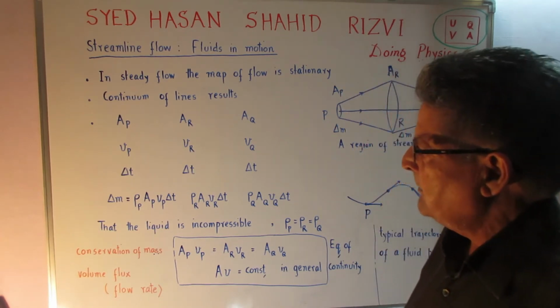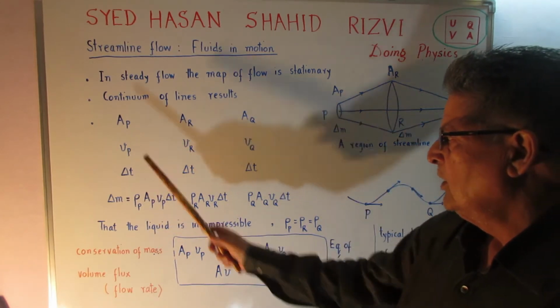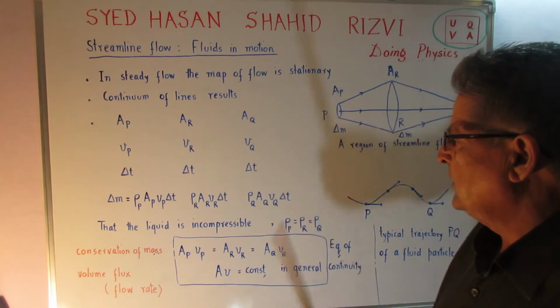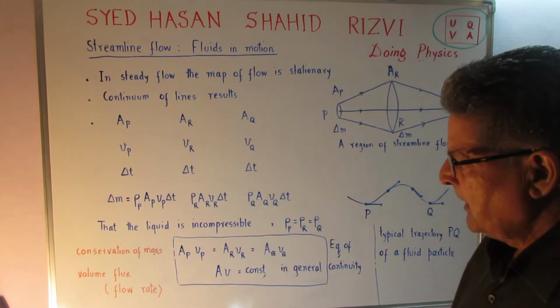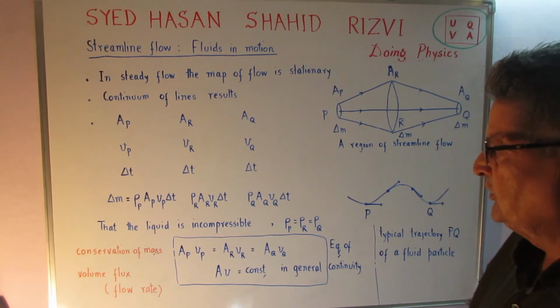The resultant velocities we just take as Vp, Vr and Vq. The time is the same and the mass flow is also the same.